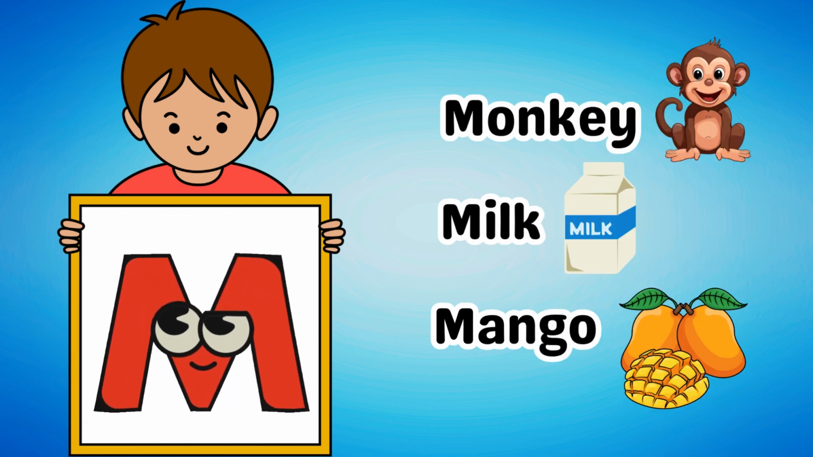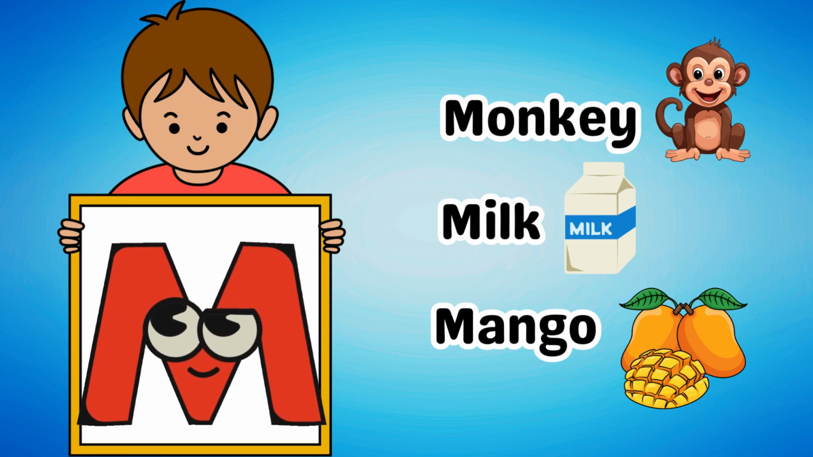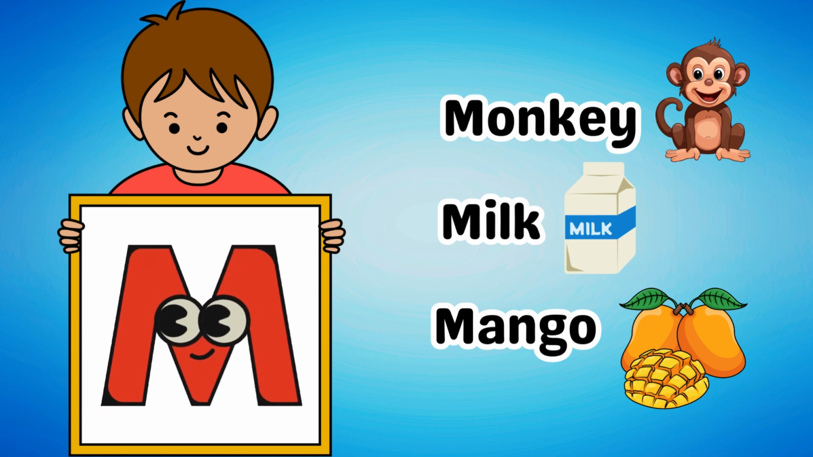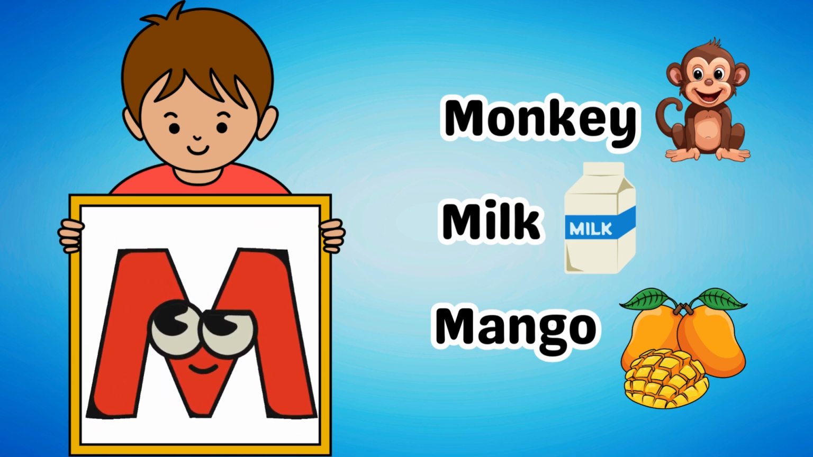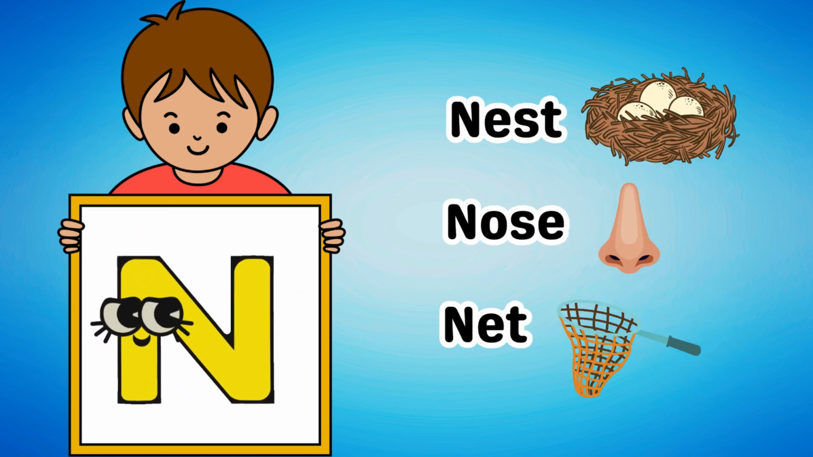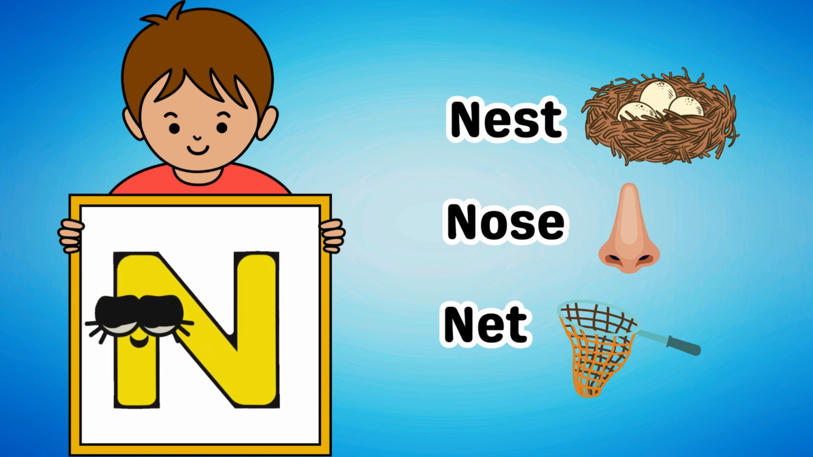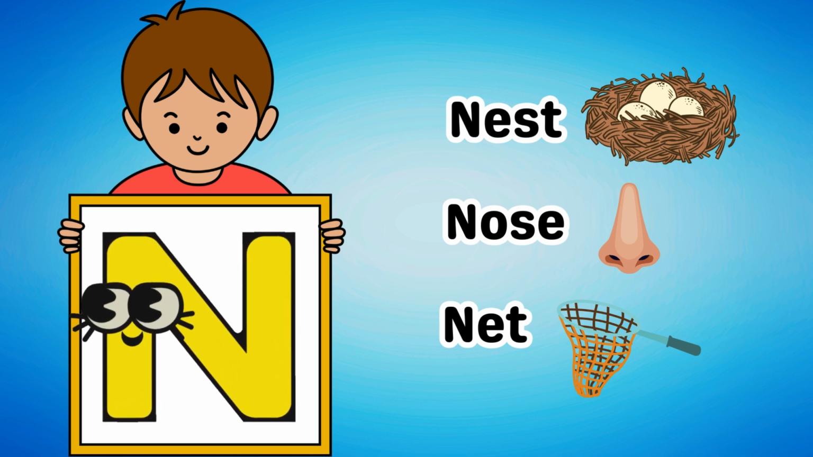After that comes the letter M. Some examples of words that start with M are monkey, milk, and mango. Then there's the letter N. Some examples of words that start with N are nest, nose, and net.